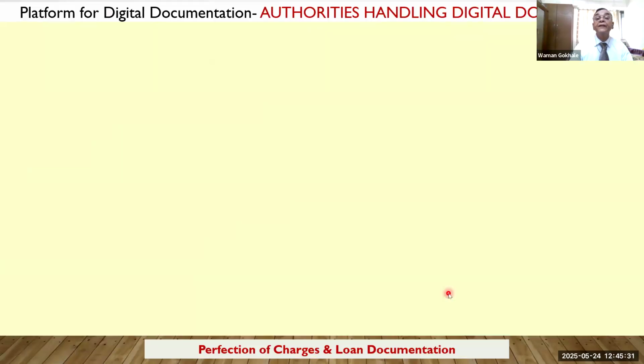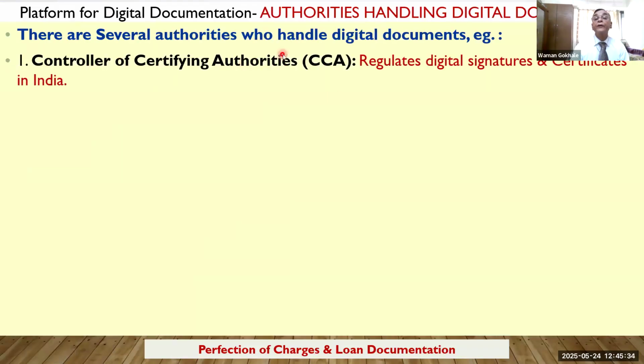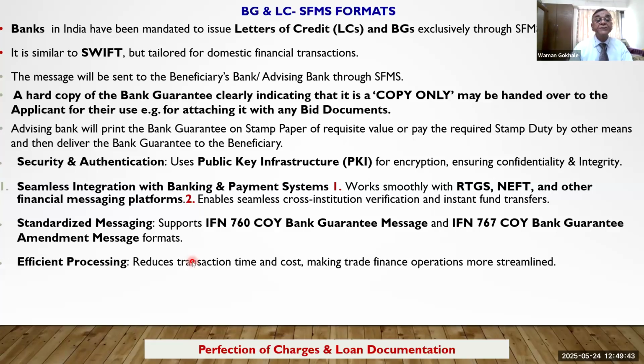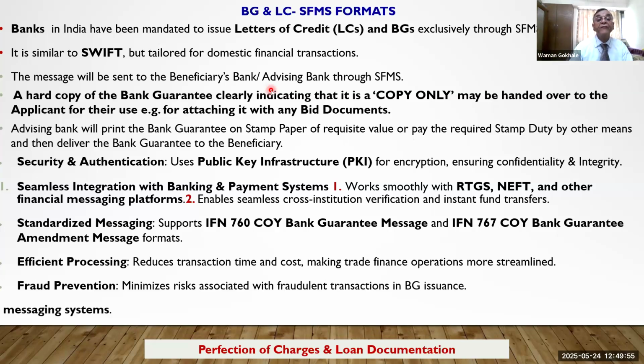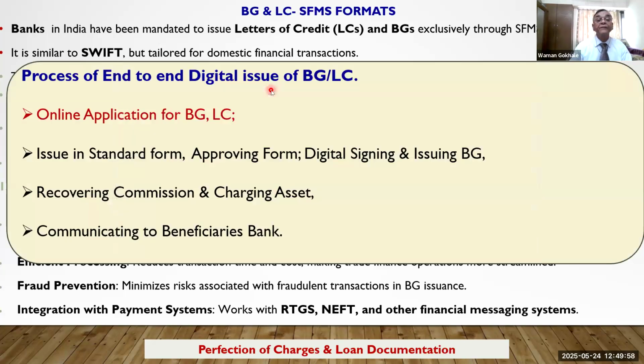The platform of digital signature authorizes. There are several authorities who handle digital documents. Now, who handles digital documents? One is the Controller of Certifying Authorities, and the signature will be digital, and this will go to the beneficiary's bank, which in turn may give a printed copy if required to the beneficiary. Efficient processing and fraud prevention, these are the two application aspects. The process of end-to-end digital issue of bank guarantee: online application for bank guarantee, issue in standard format.